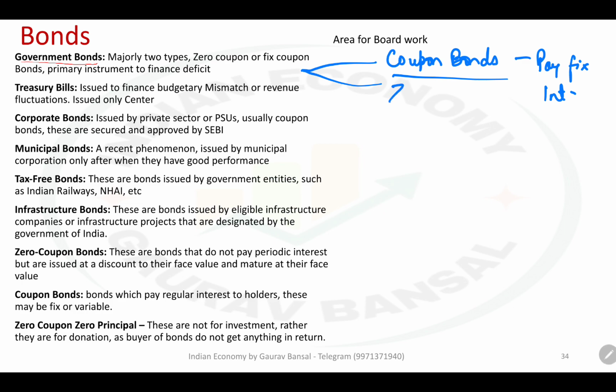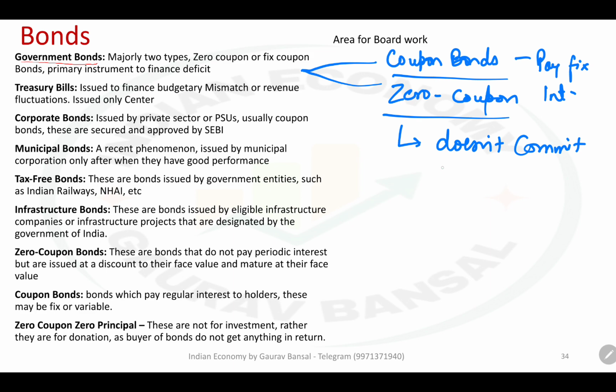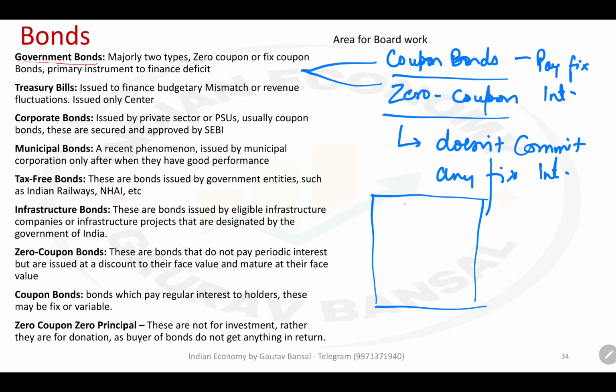The most common type of government bond, however, is the zero coupon bond. In the case of zero coupon bonds, the government doesn't commit any fixed interest. What the government rather does is offer these at a discount. So zero coupon bonds do not pay you interest technically. What they do is something like this. Let us say there is a bond which is worth 5 crore rupees, but it is not worth 5 crore today. It will be worth 5 crore after 10 years.